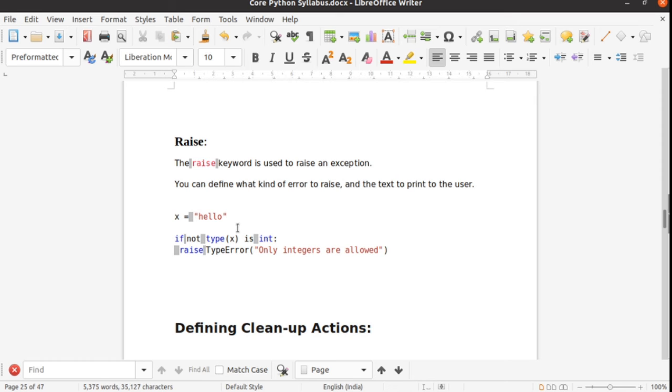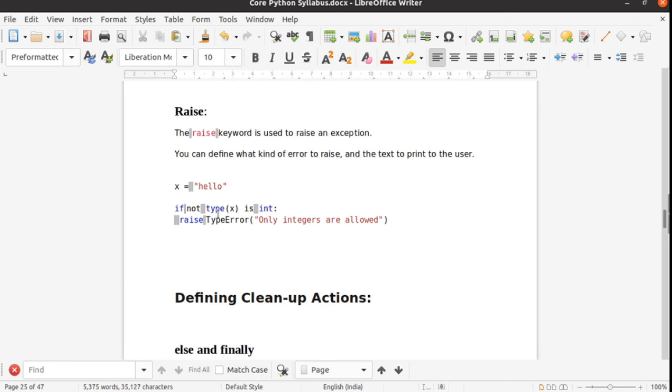You can see here you have written some condition, and you definitely know that whatever condition you have written here, people should give the input as an integer. If the input is not an integer, then you should raise whatever exception to the end user, so they can't proceed.